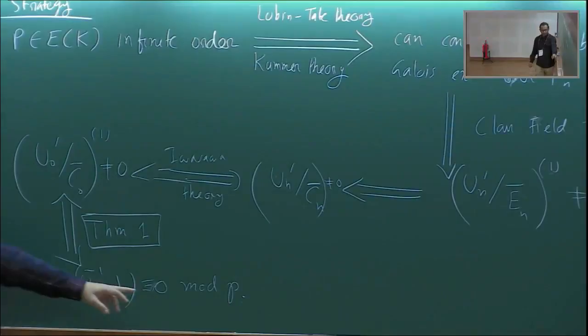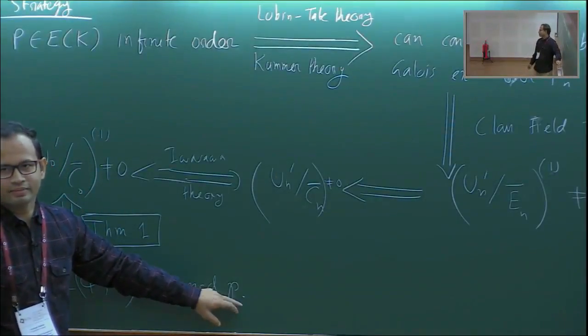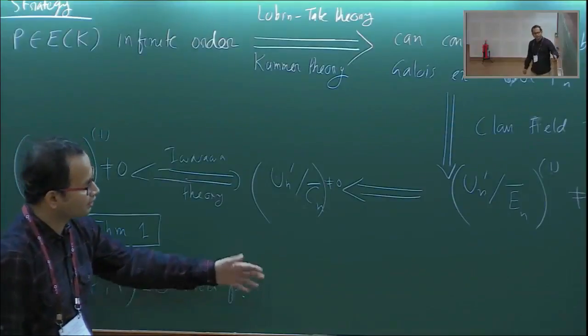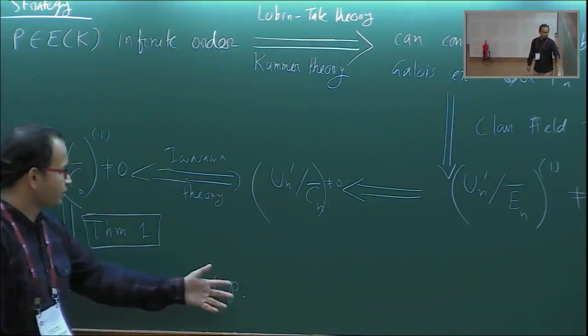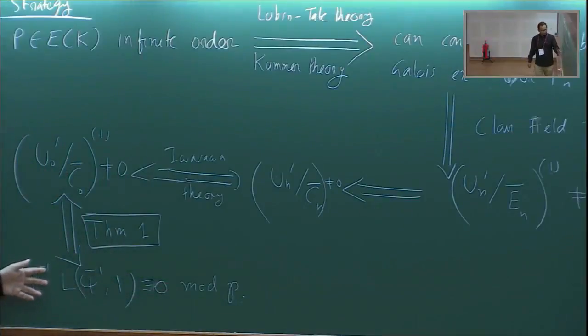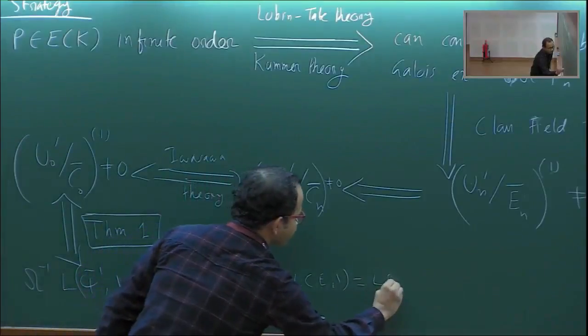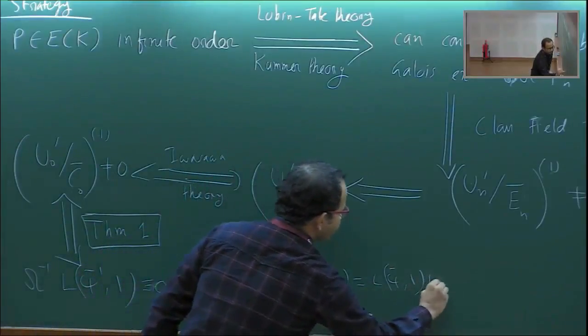And since there are infinitely many such prime ideals which are split, non-anomalous, and prime to 6 or something is needed, but anyway, infinitely many of them are there, so we'll know this. And why? Because this L function is a product of this and that.